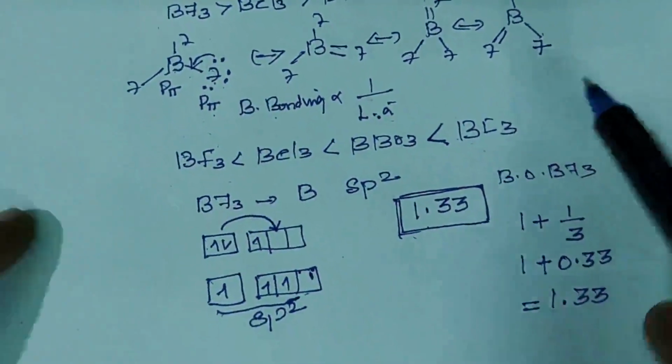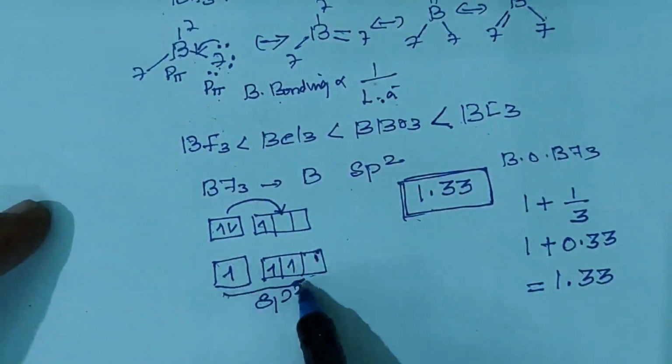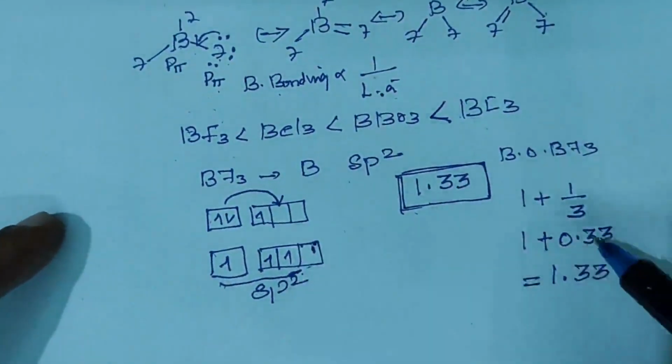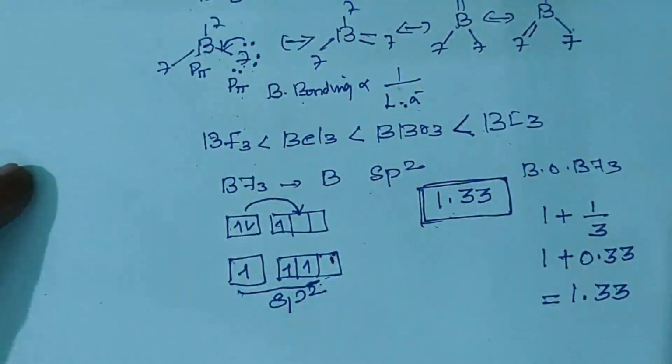Then, what is the hybridization of BF3? BF3 has sp2 hybridization. Then, what is the bond order of BF3? 1.33.